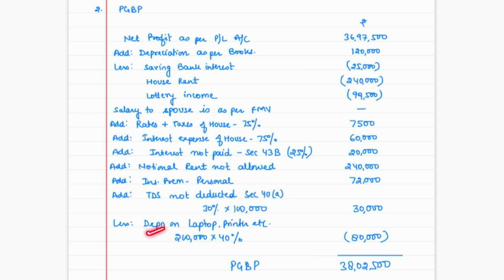And finally, we will give the depreciation on laptop, printers, etc. of 40%, which is the correct rate as per section 32. So our depreciation would be 80,000 in this case, and the PGBP income, if we calculate, comes to 38 lakh 2,500. Got it? So you can pause the video here and you can write this working note as well.